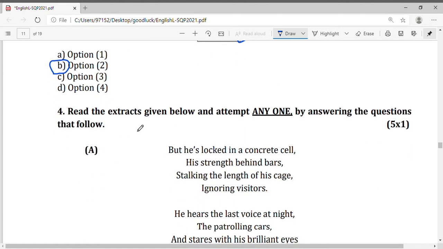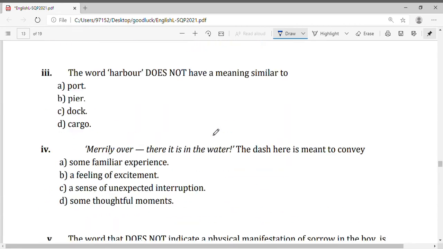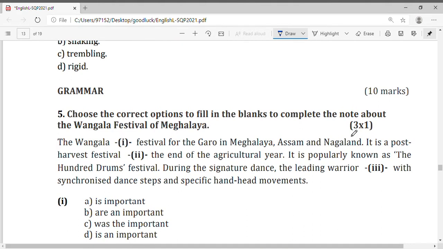Read the extract. Oh, sorry, not this one. We go to the grammar question. Grammar. We have 3 into 1, so each question, each 1, 2, 3, carries 1 mark. We have a fill in the blank. Each dash carries 1 mark. Choose the correct options to fill in the blanks to complete the note. The Wangala Festival of Meghalaya.